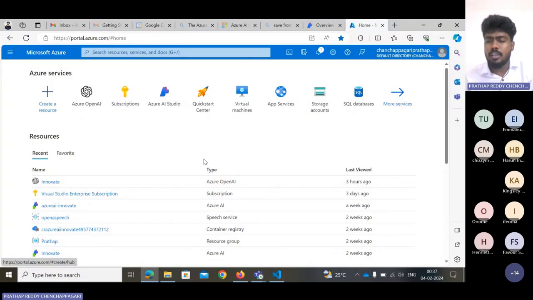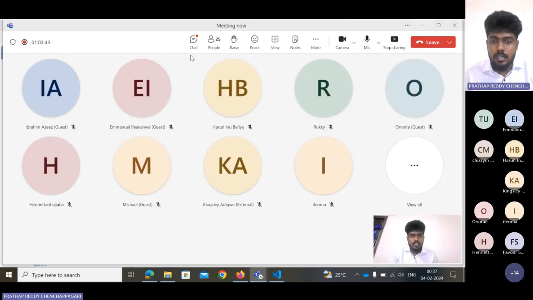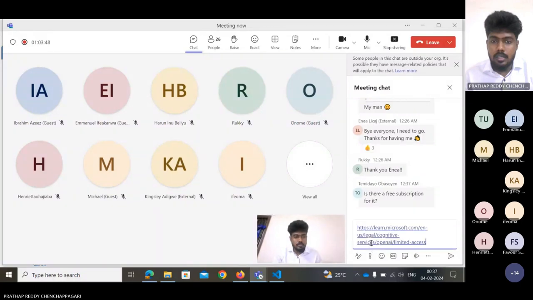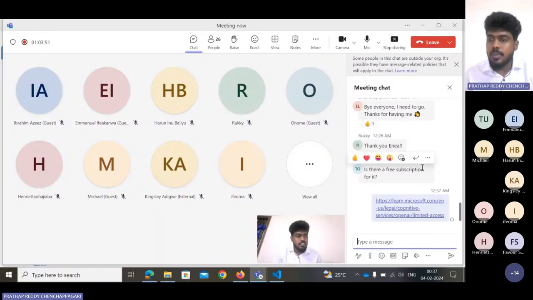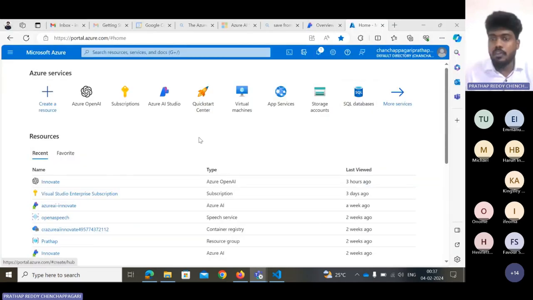Meanwhile, I would like to share one thing, so give me 1 second. In the chat I just pinged one Google form, if you want to enroll for the Azure OpenAI. Everyone sees this Azure OpenAI, right? This is the thing we have to discuss today.